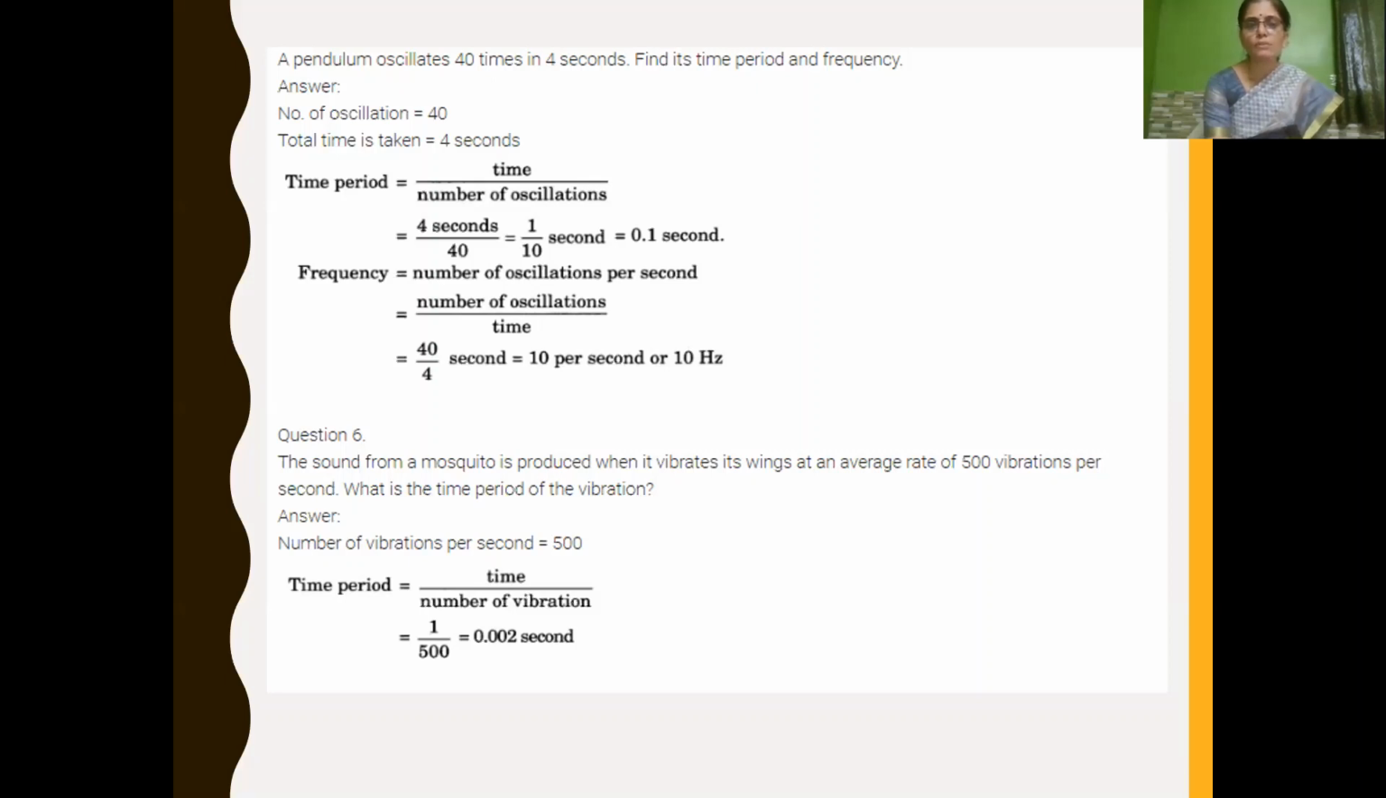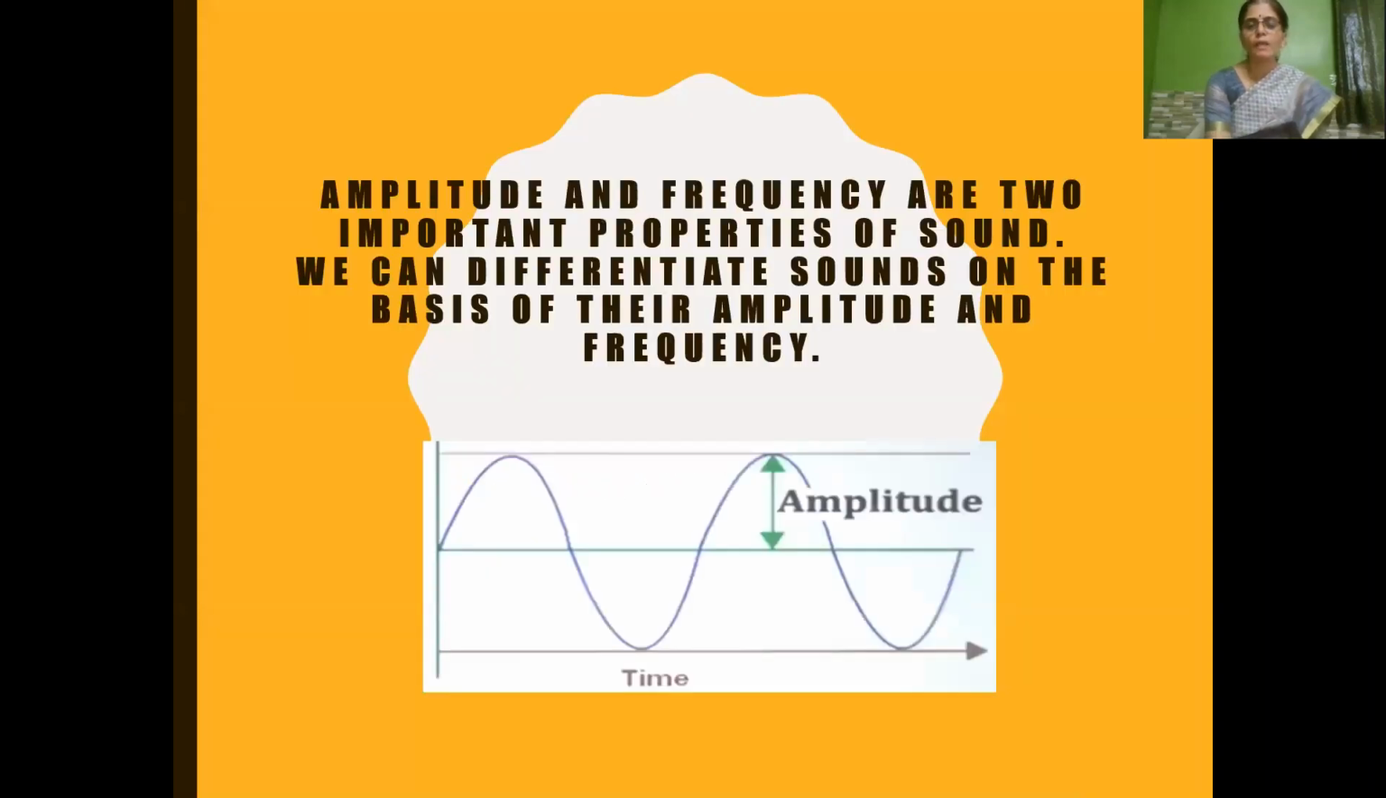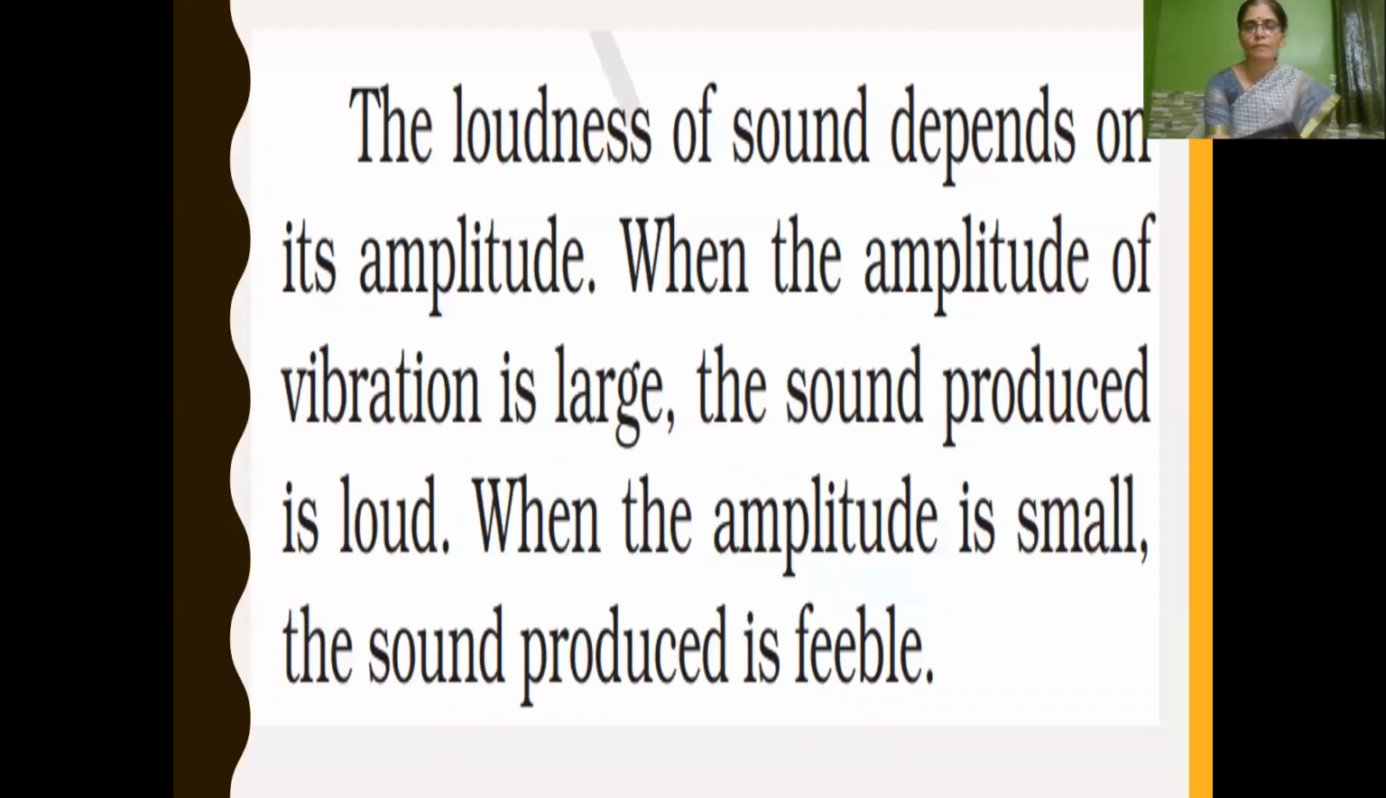So this you have to keep in mind. Time period is time upon number of vibrations or number of oscillations. Frequency is the number of oscillations per second. Then we have learned amplitude and frequency. Both are very, very important properties of sound. We can differentiate sound on the basis of their amplitude and frequency.